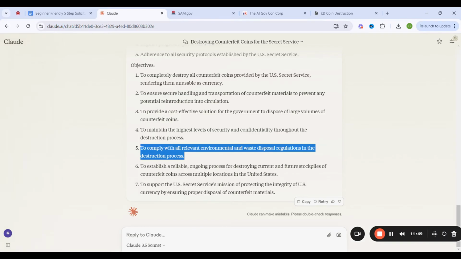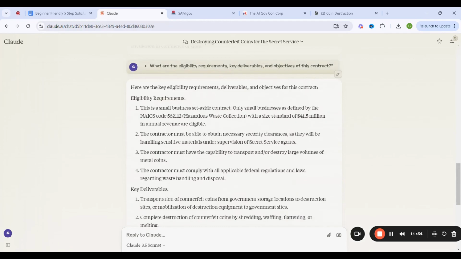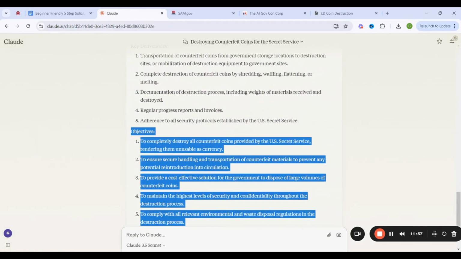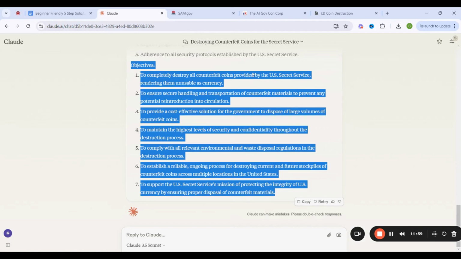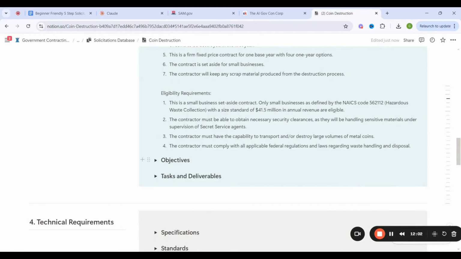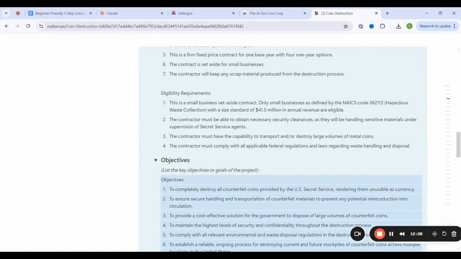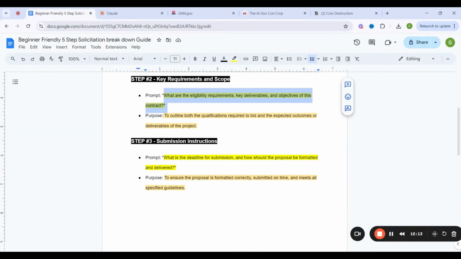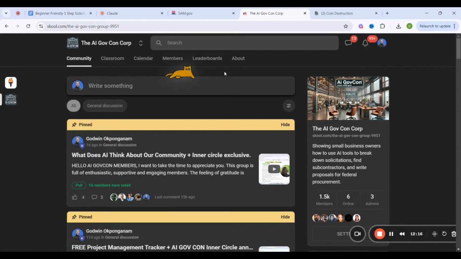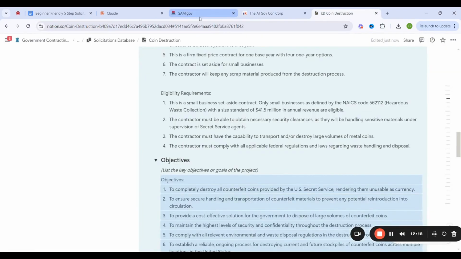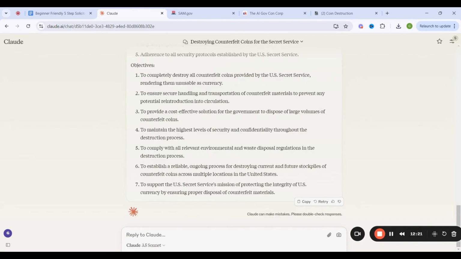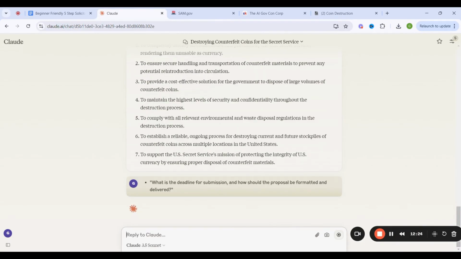So, just by reading this, you have a high level understanding, an overview of what these objectives are. And again, you can grab the objectives and throw them into your tracker under the objectives section. We're going to continue prompting and making queries on this particular solicitation until we have information that is satisfactory for us to even make a decision on whether pursuing this contract is one that's going to be in our best interest.